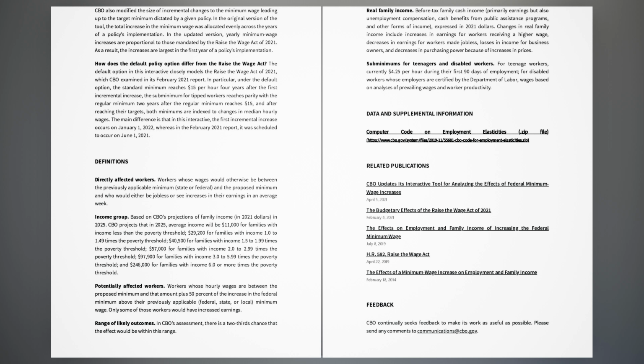Subminimums for teenagers and disabled workers. For teenage workers, currently $4.25 per hour during their first 90 days of employment. For disabled workers whose employers are certified by the Department of Labor, wages based on analyses of prevailing wages and worker productivity. Data and supplemental information.